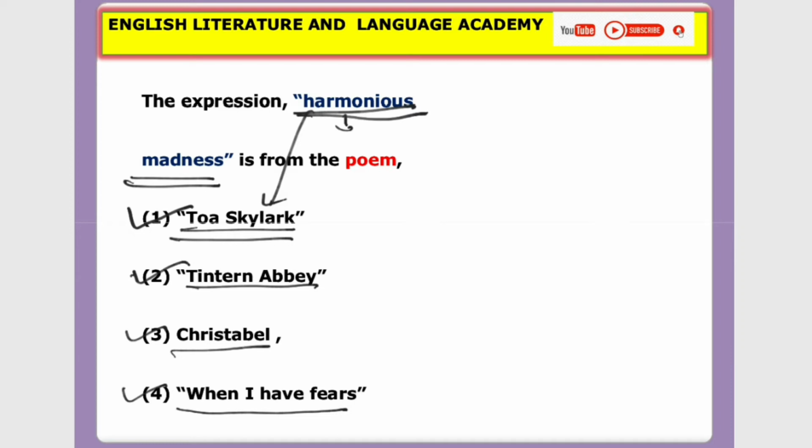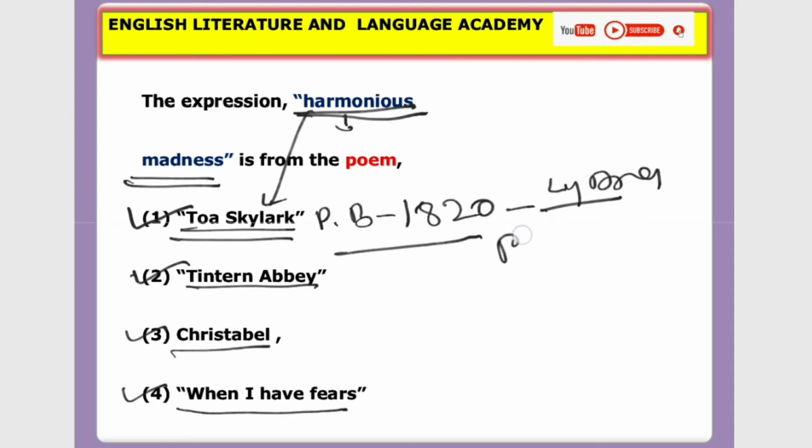This poem was written by P.B. Shelley in 1820. Please remember, it was written along with his lyrical drama named Prometheus Unbound. So please remember this.